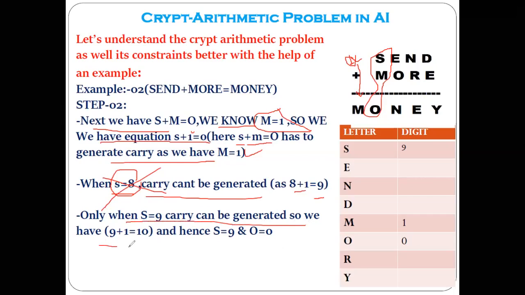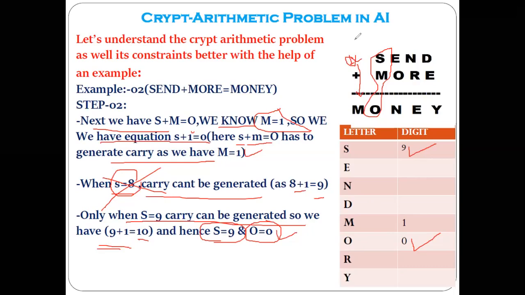And that is the reason here we have got 9 plus 1 as 10. So carry is getting generated and S value is 9. And if you add 9 plus 1, that is 10, and that is the reason you are getting the value of O as 0. So here you have put S equal to 9 and O equal to 0. So here we have got the values of 3 letters.